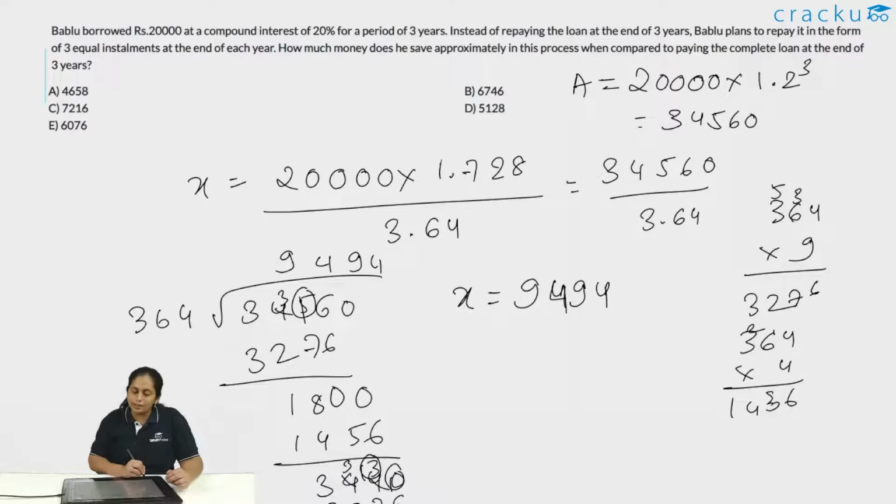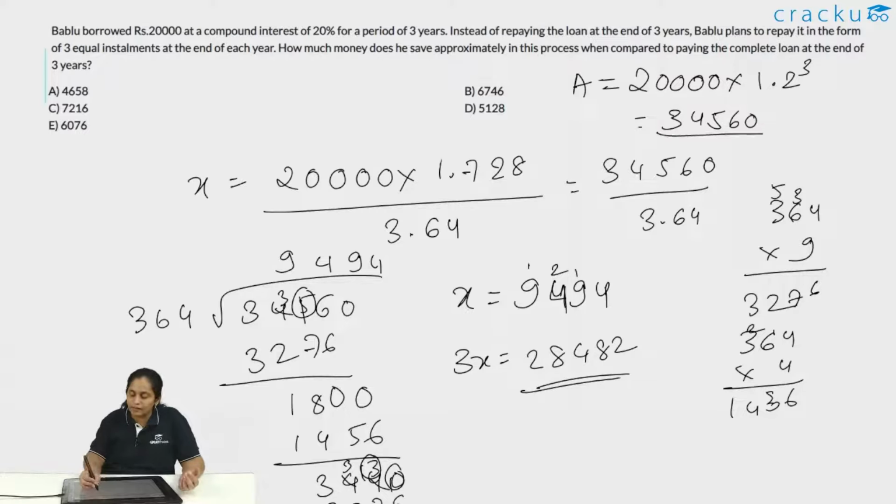Now instead of that, he is paying 3 times 9494. 3 times 9494 will be equal to how much? This is about 28,482. So he is paying 28,482 instead of 34560. So the difference is 34560 minus 28482.